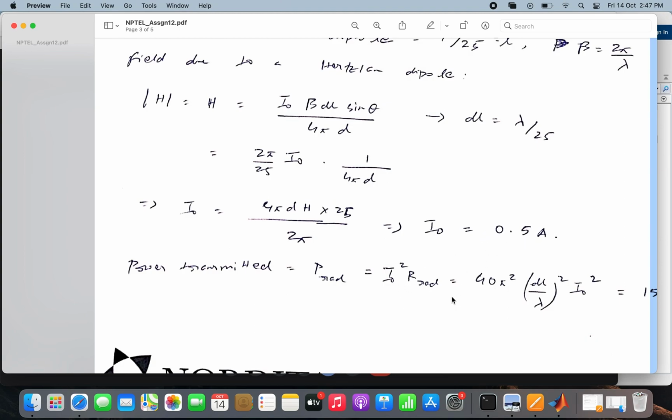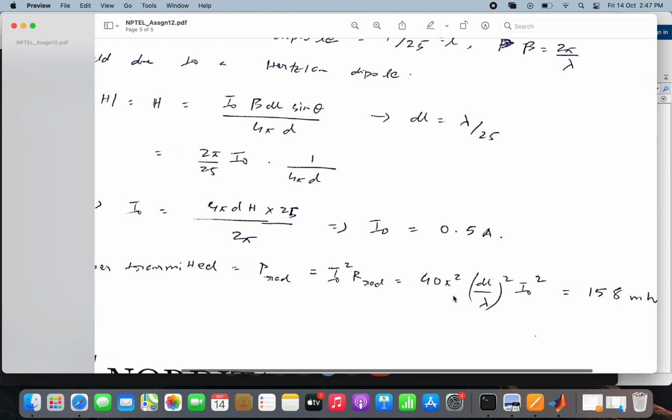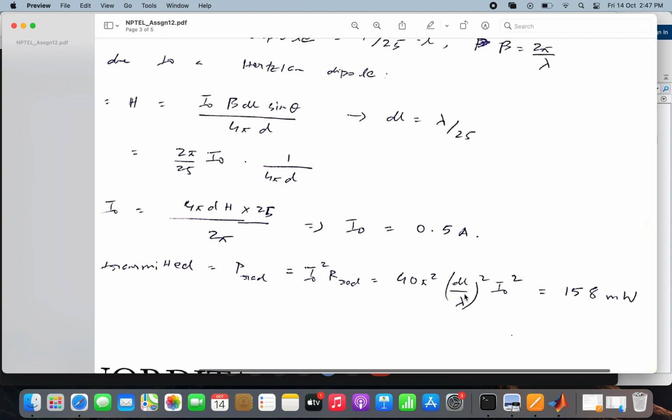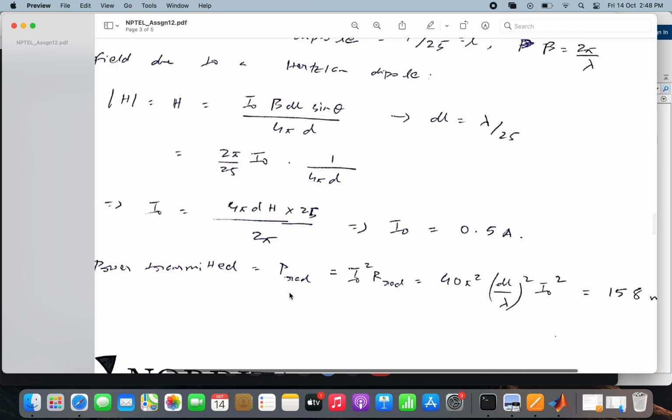Okay, now the power transmitted by the antenna would be I0 square into radiation resistance, where I0 I have already obtained, and radiation resistance for a Hertzian dipole is given by this formula: 40 pi square into dl by lambda whole square, where dl is the length of the antenna. So if I substitute these values, then I can calculate the power transmitted like this.